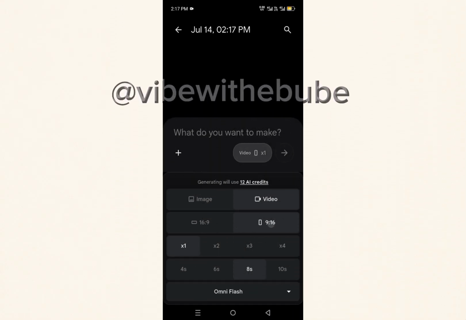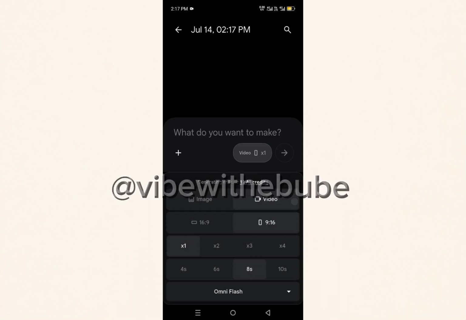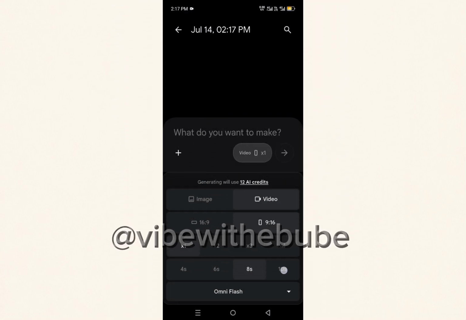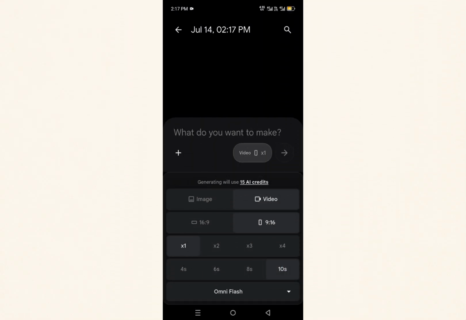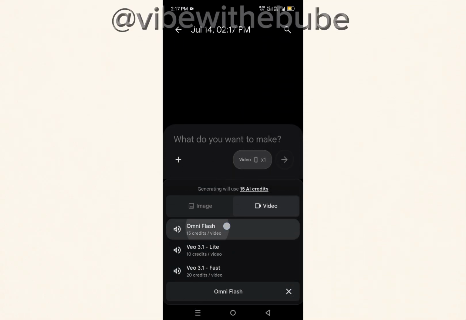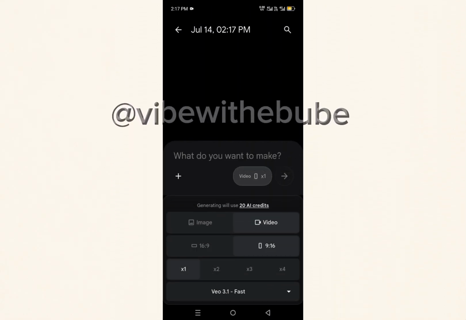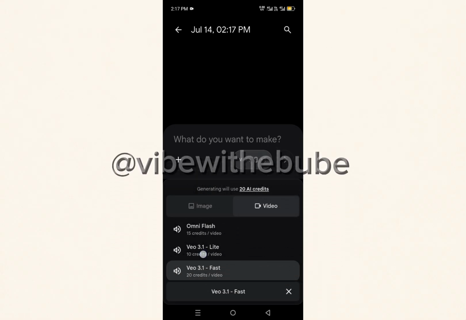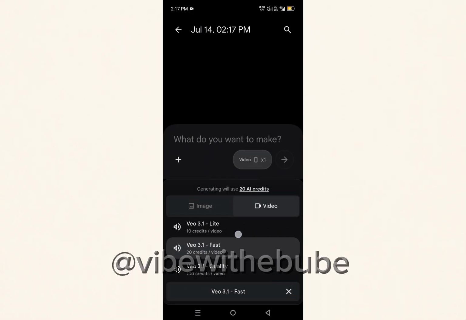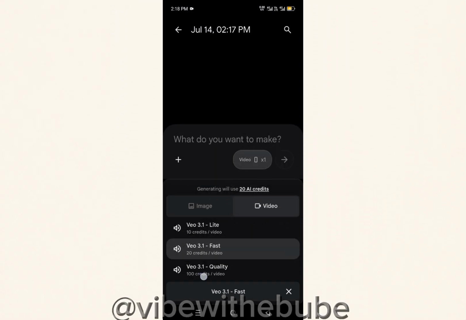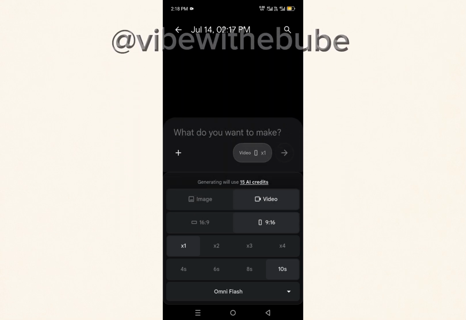Now under this 1 times, 2 times, 3 times, 4 times, this is how many times you want your video to appear while generating it. Under the seconds, 8 seconds, 10 seconds, 6, 4, this is how many seconds you want your video to be. Now do you see Omnifresh for 15 credits? Vivio 3.1 Lite for 10 credits? Vivio 3, the other one, for 20. The quality one for 100. It's not for you to choose any one of them, but I'll be going with Omnifresh, for 10 seconds.